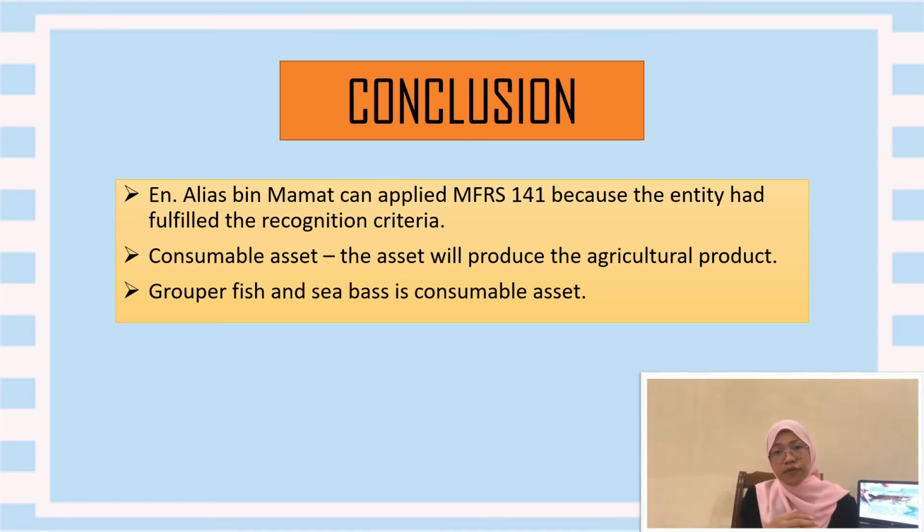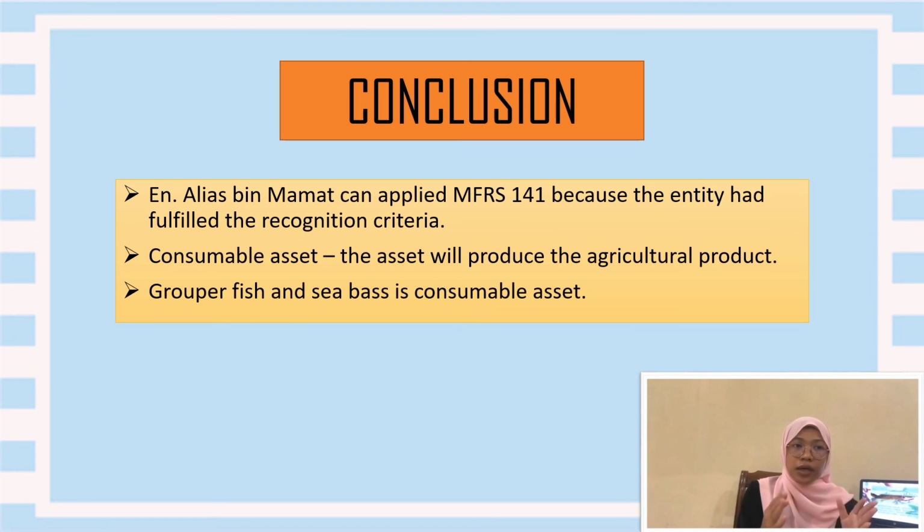But it's different from a consumable asset, because for a consumable asset, the asset will generate the agriculture produce and the asset itself will be harvested. So the asset is only available for one accounting period. For the next accounting period, we will have to replace it with another asset. That's why in this video we conclude that the baby grouper is a consumable asset.